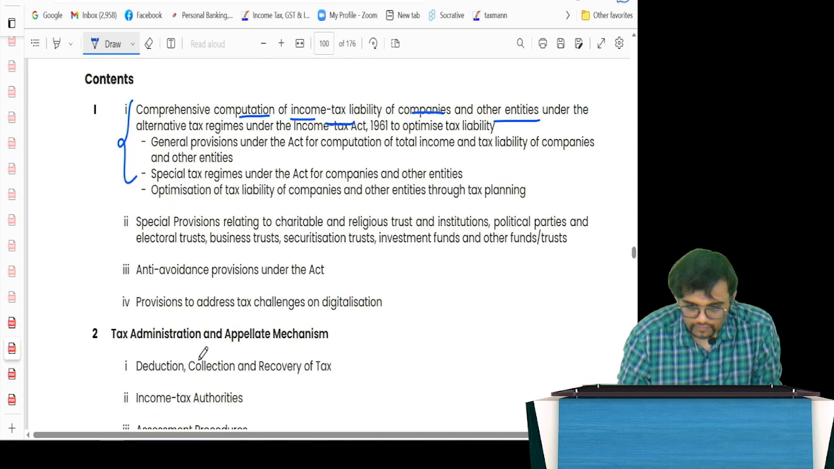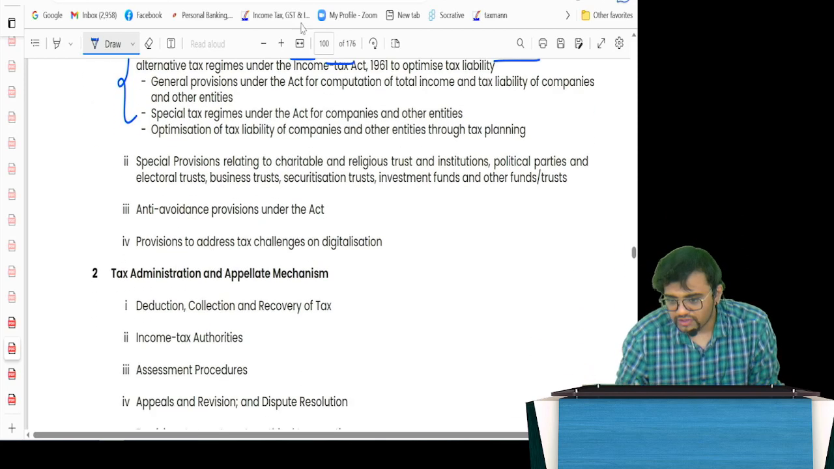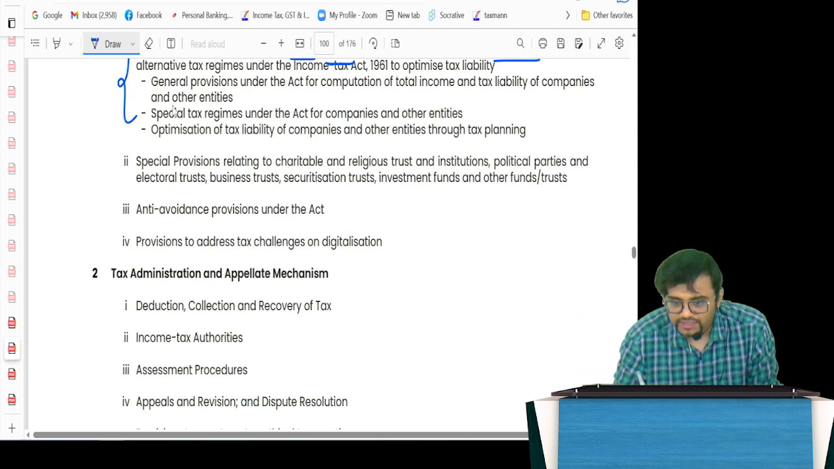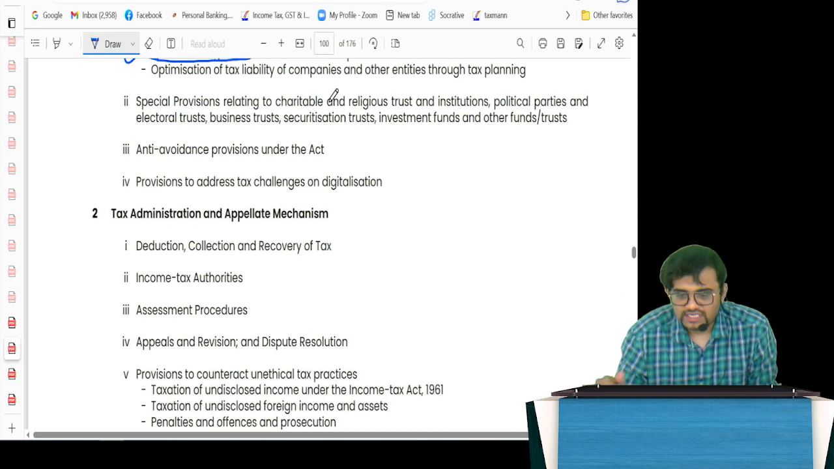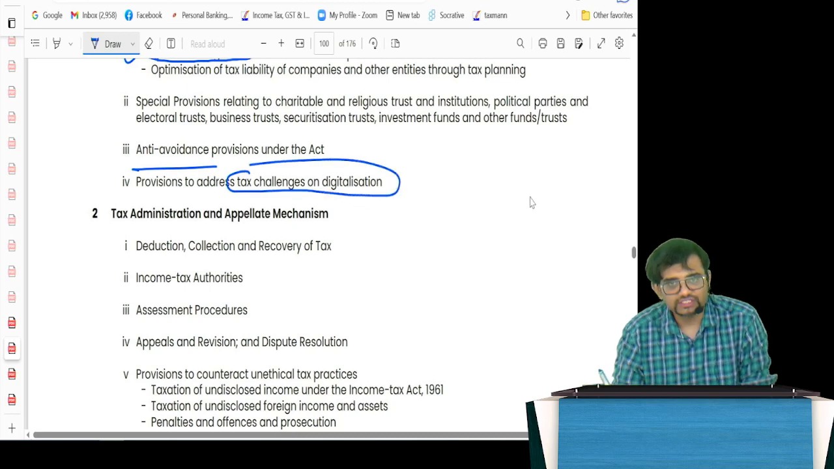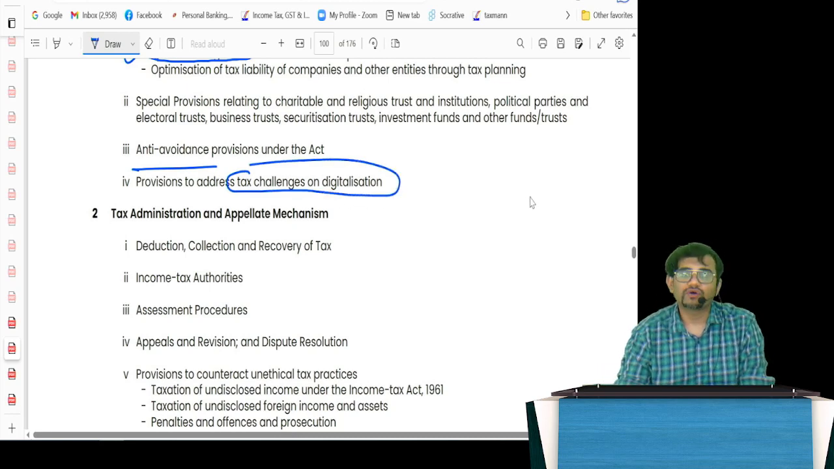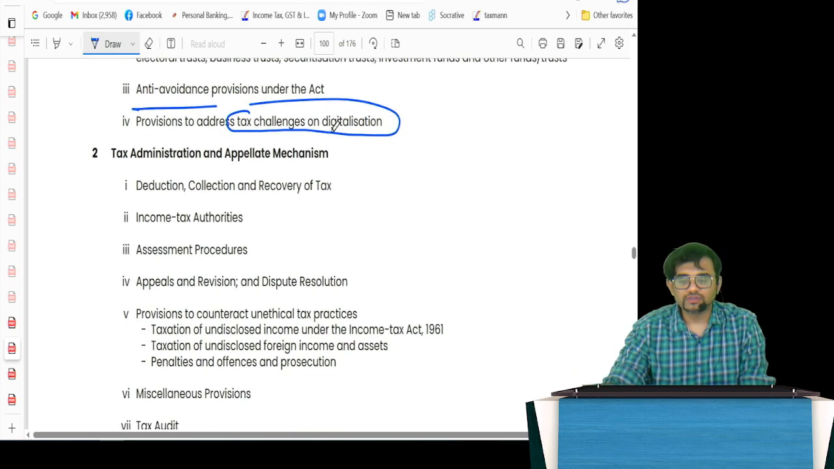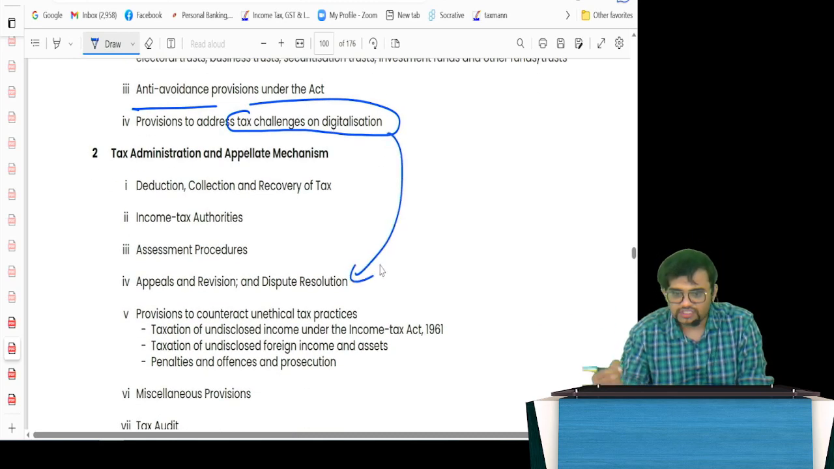Okay. Then you have your charitable trusts and other trusts, etc. Special tax regimes, all your 115BAC, all that series. Then you have your anti-avoidance provisions and tax challenges on digitization. So basically, especially in your appellate provisions, your faceless appeals and all this is there, which is again coming here, if you see, yes.